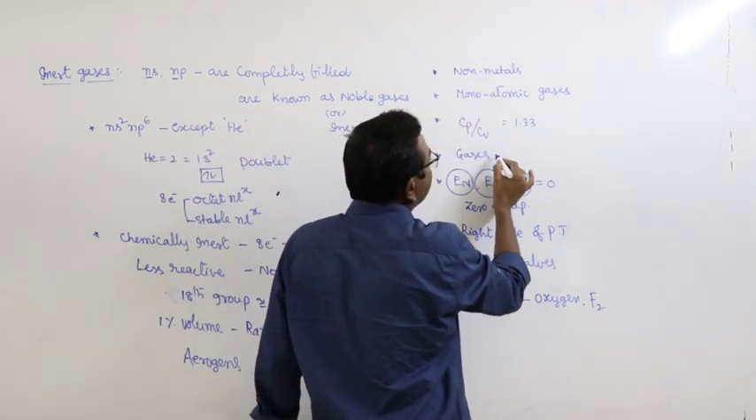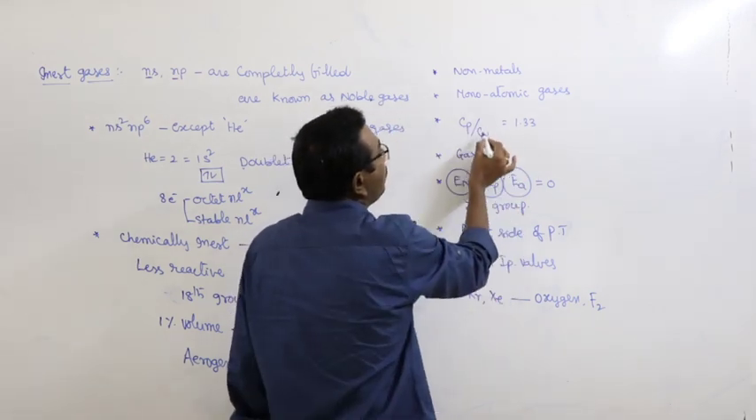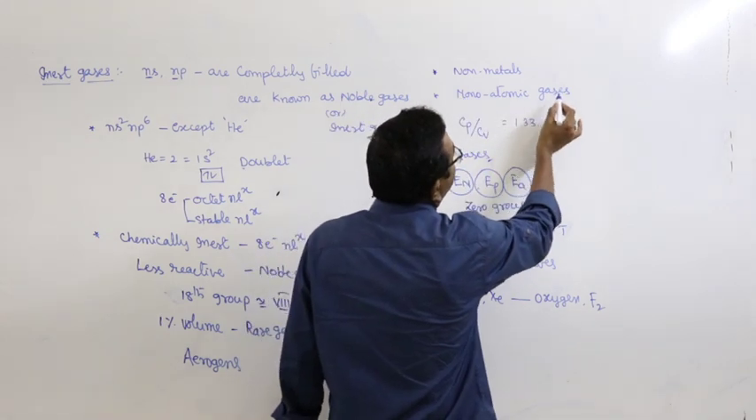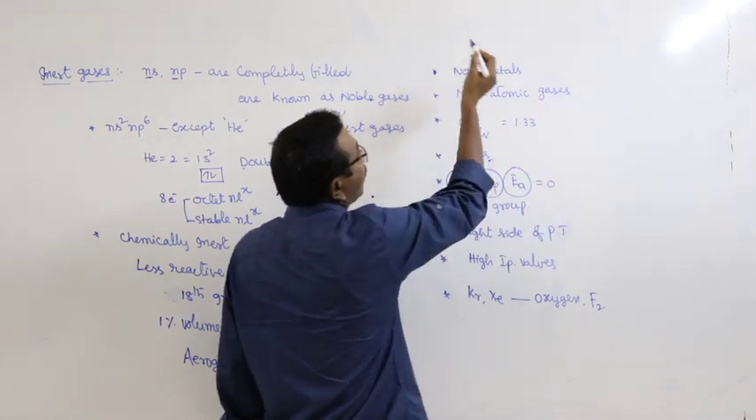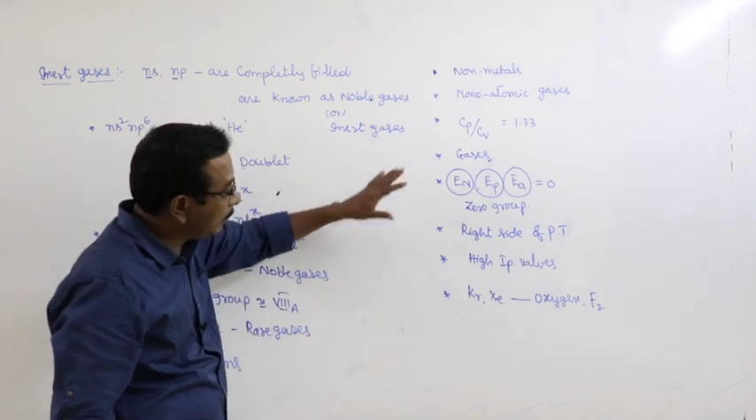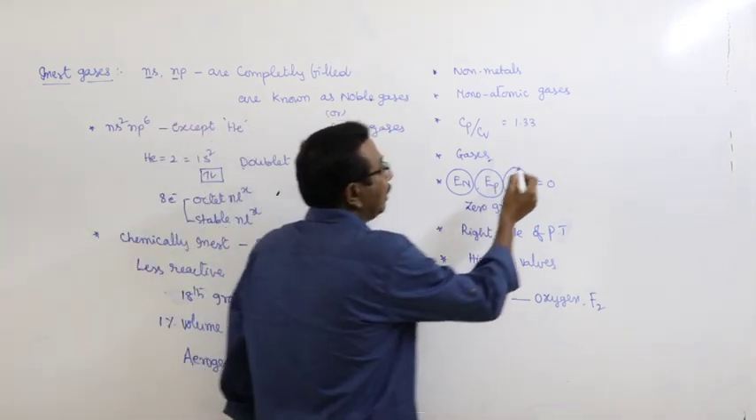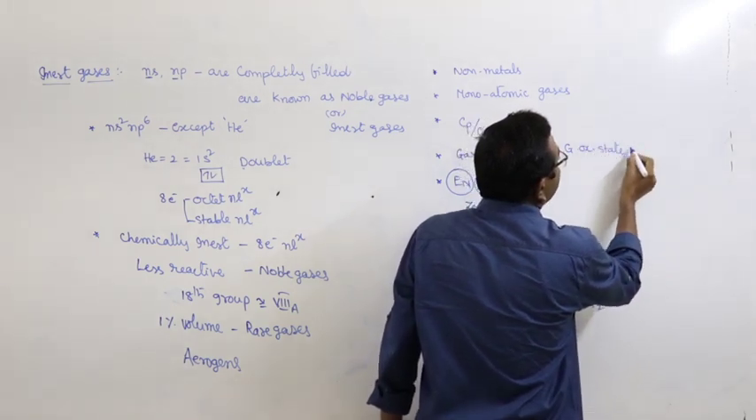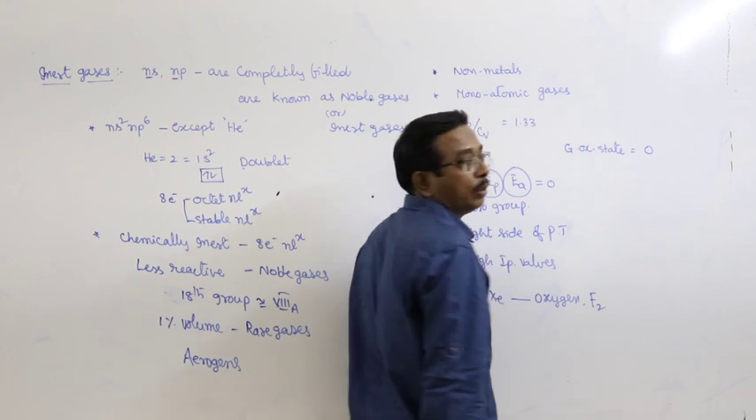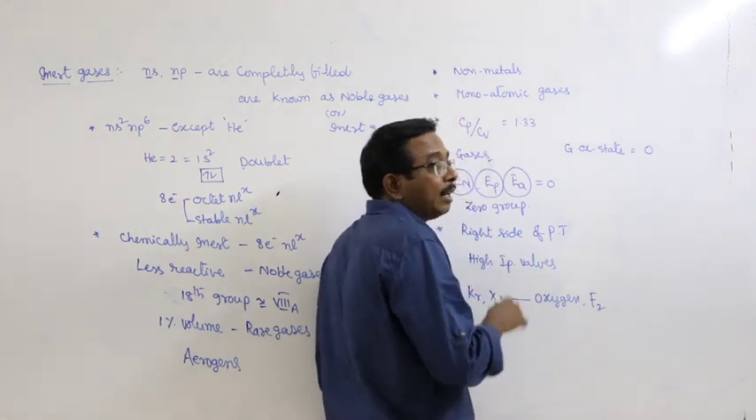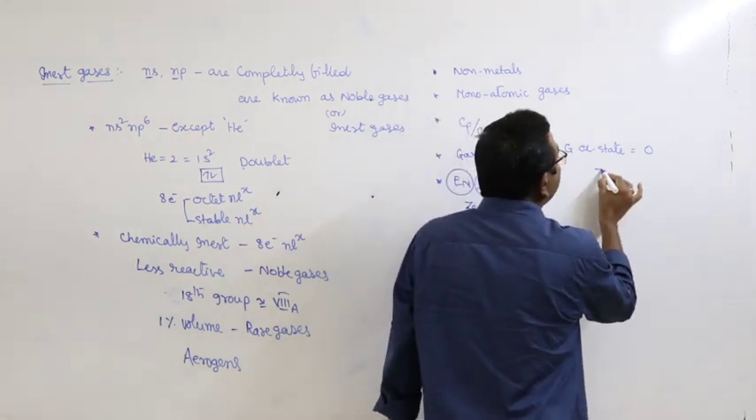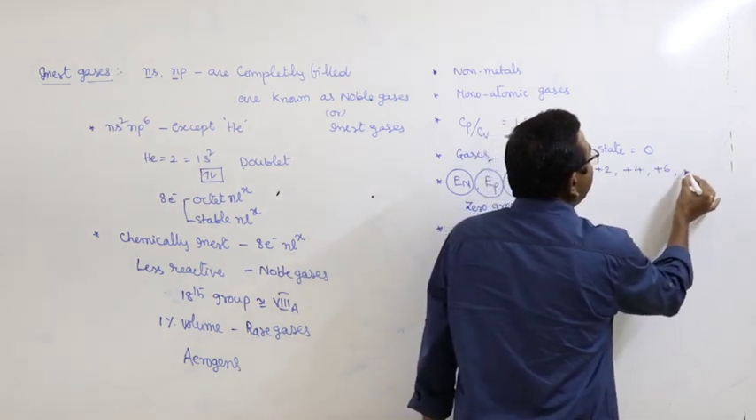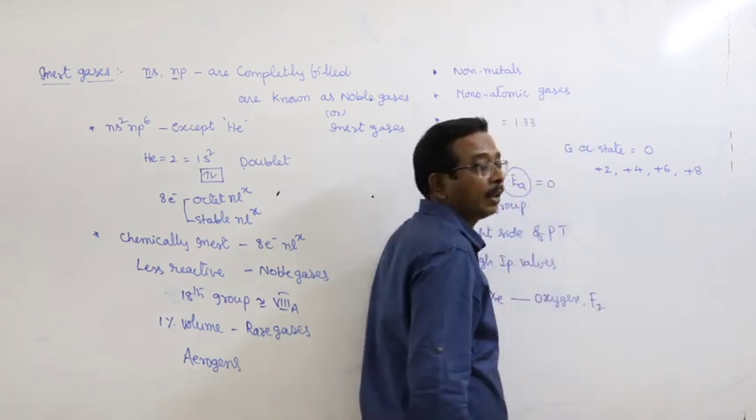All noble gases exist in the form of gases. Their Cp by Cv ratio is equal to 1.33. They are all monoatomic gases. They are all non-metals. And the general oxidation state of noble gases or inert gas elements is equal to 0. But in the compounds they exhibit the oxidation states +2, +4, +6 and +8.